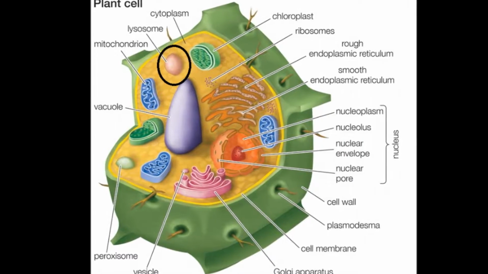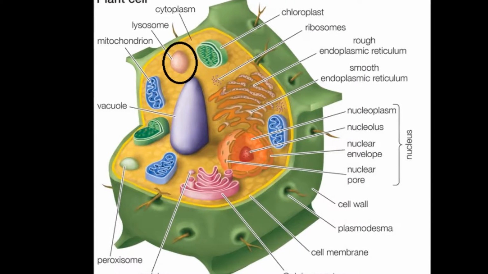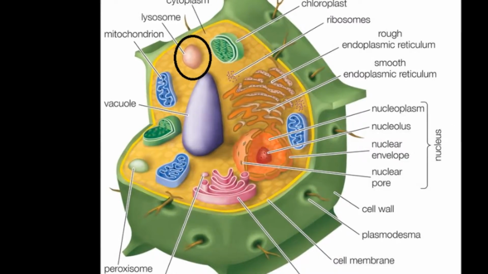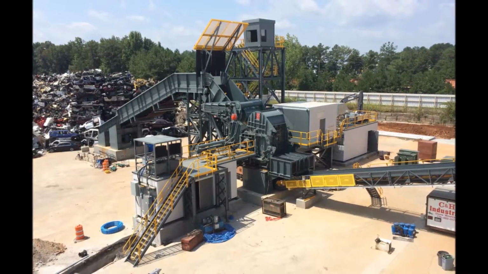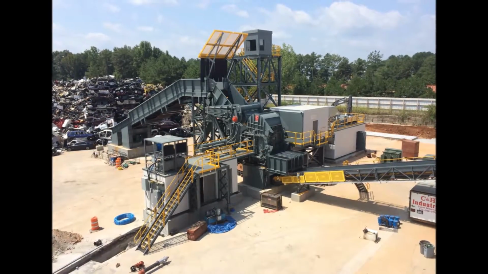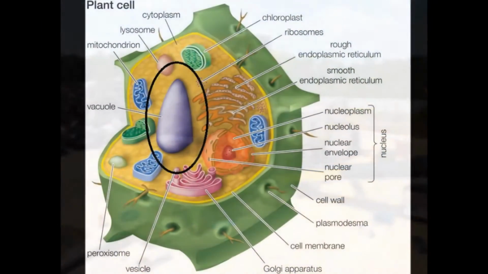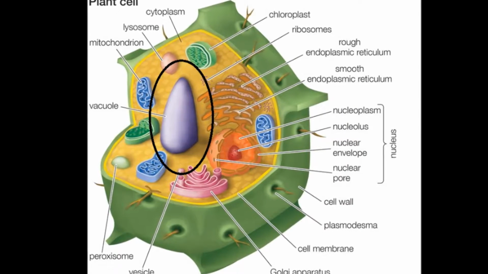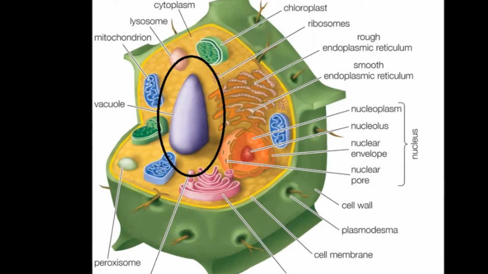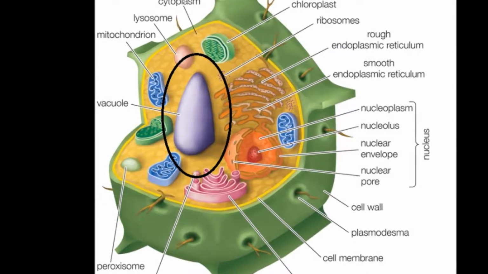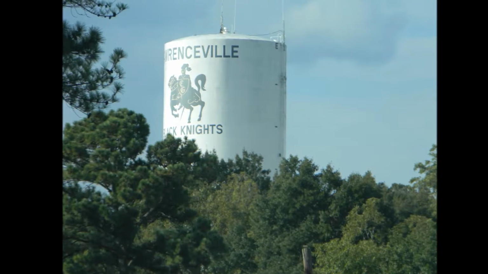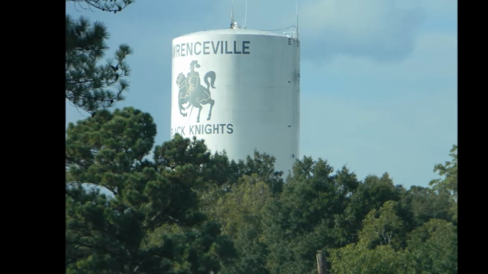This right here is a lysosome. Since they are the cell's garbage disposal and since they digest and recycle cellular waste products, they are similar to the Newell Recycling Center here in Lawrenceville, which recycles metals that are considered waste to others. The vacuoles in plant cells are much larger than in animal cells, and it can sometimes take up more than half of the cell size. It's also in charge of holding large amounts of water, food, and waste.